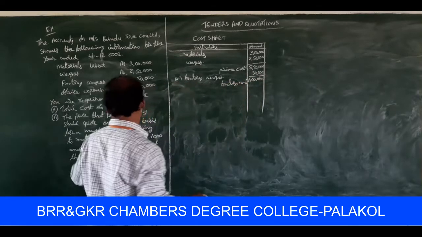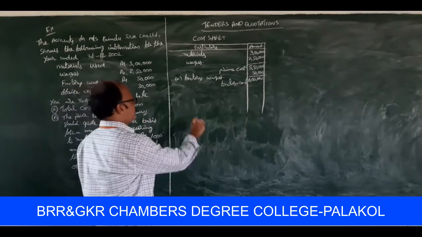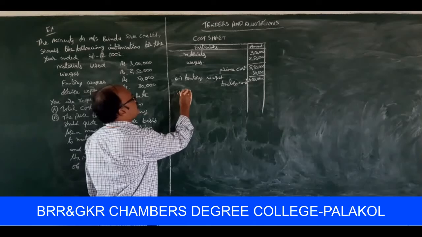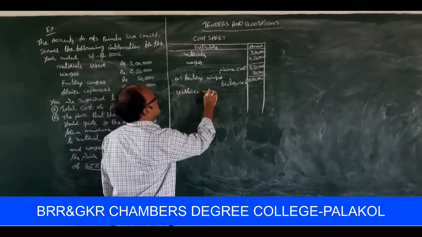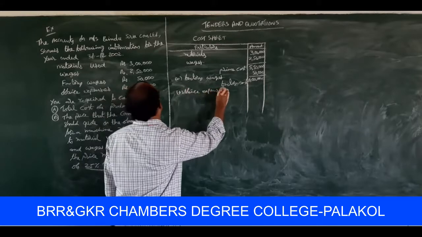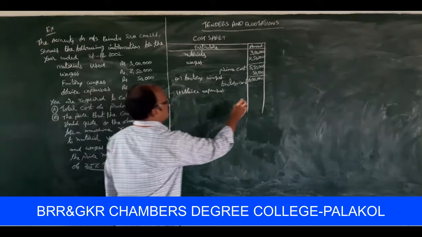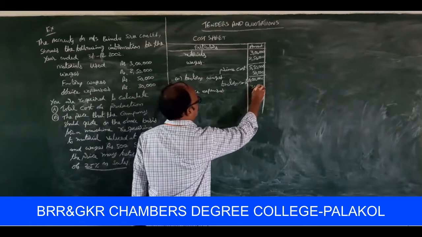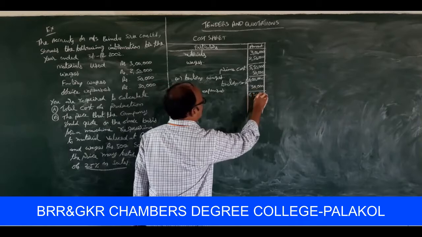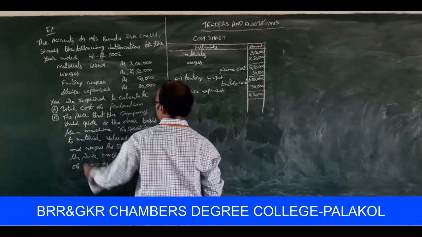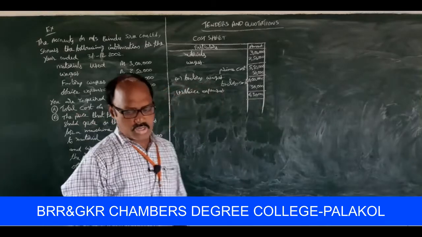Next, add office expenses, which are rupees 30,000. So the total 6,30,000 is to be treated as the total cost of production, or total cost.